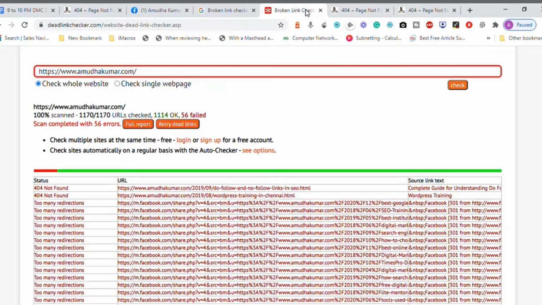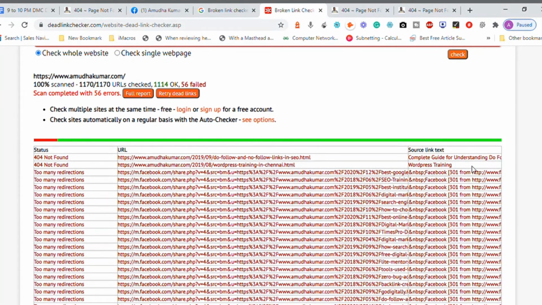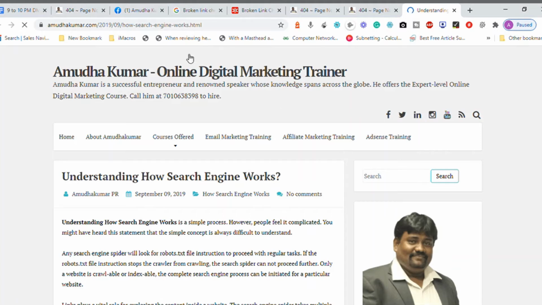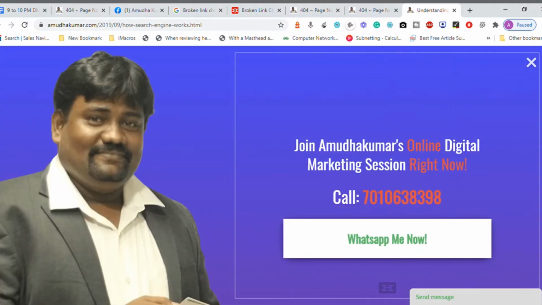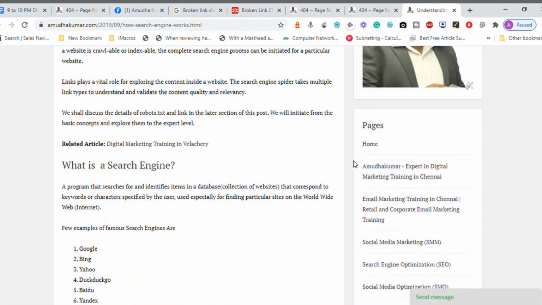Number one, I need to figure out where the link is coming from. Look at this link, "complete guide for understanding do follow or no follow." This is the anchor text used there. When I click open and see the anchor text, it's "complete guide for understanding do follow or no follow." So the article "how search engine works" has the anchor text of complete guide for do follow and no follow.